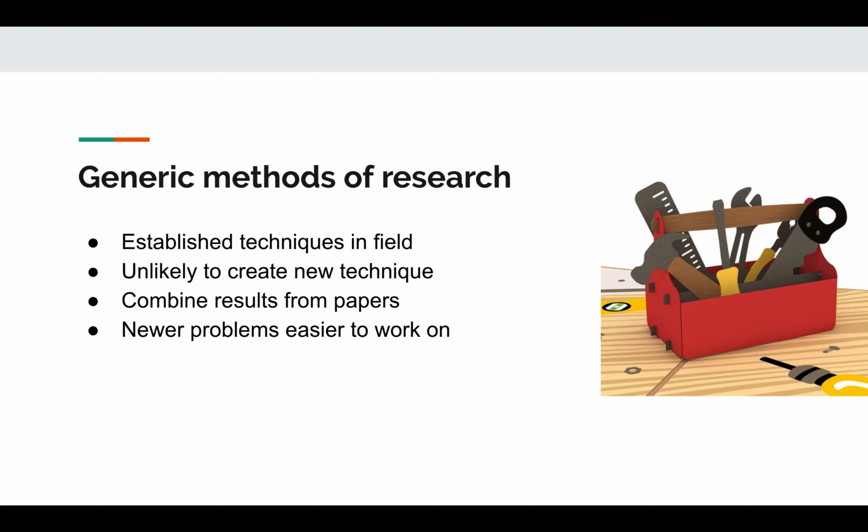So now that we have some foundations of what FPT is and what it looks like, it's also useful to discuss the generic methods of research in the field. In dealing with FPT, there are some established techniques for how we approach particular problems. Some of these techniques are called bounded search tree and kernelization. Essentially, some of the goals of these techniques are to shrink our solution space in an efficient manner so that we can get an exact solution.